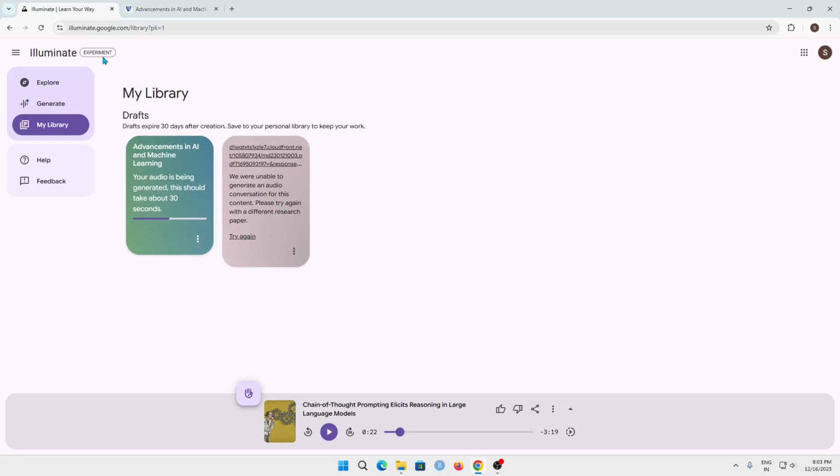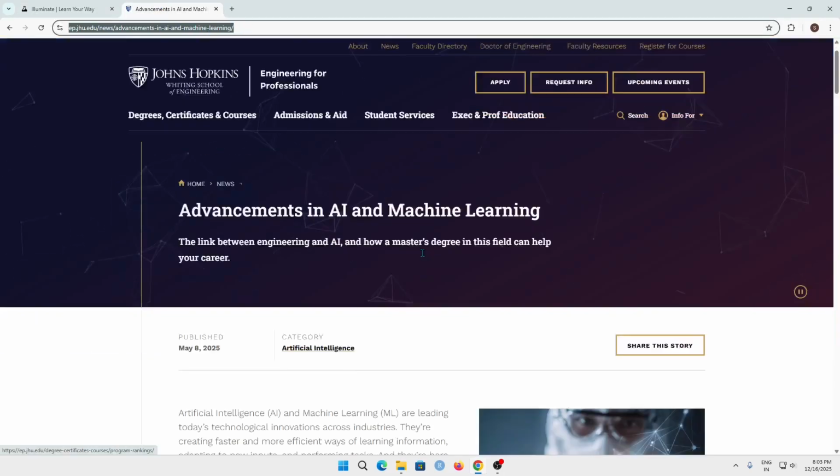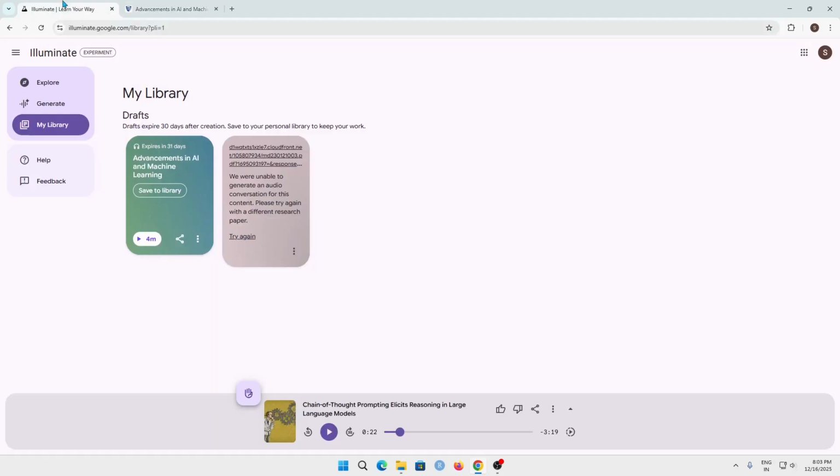Please note that this is a Google AI experiment which is still in progress. Like there are daily updates and it is improving day by day. So this is not like a complete made up site, but it still gets the work done. So I copy pasted the link from this website about its content, and it converted into an audio file, like a normal conversation which you can hear.